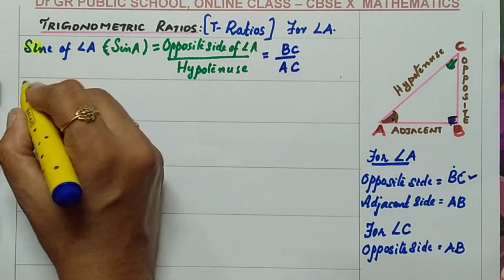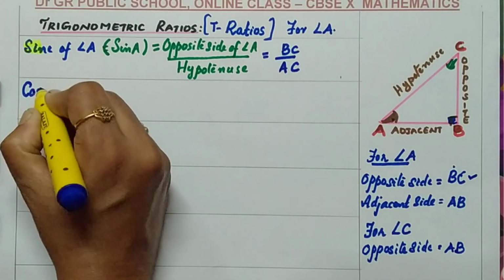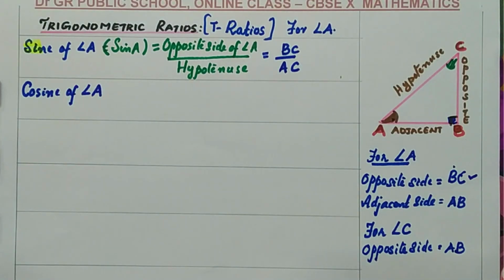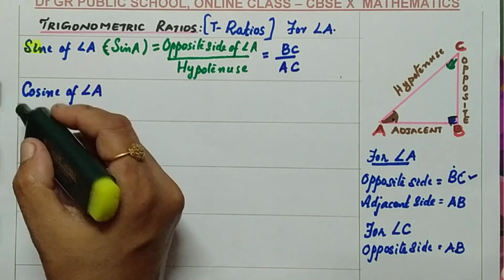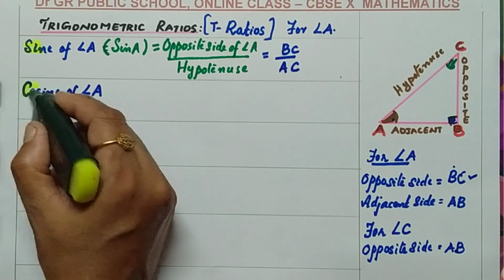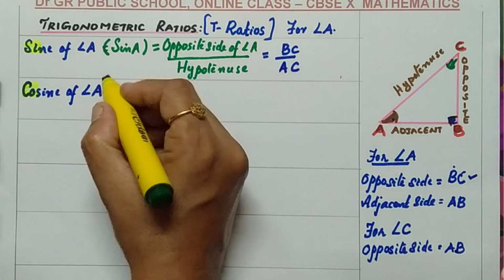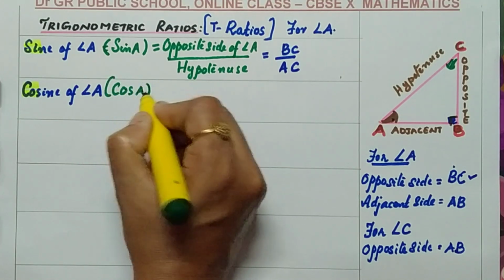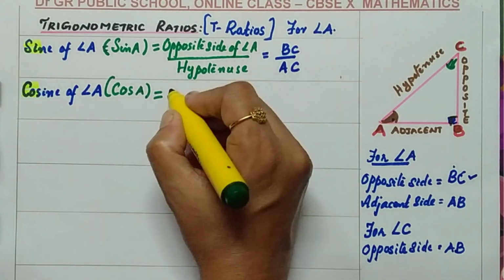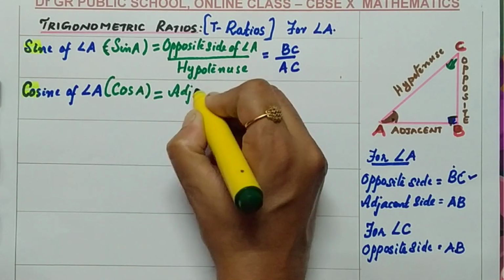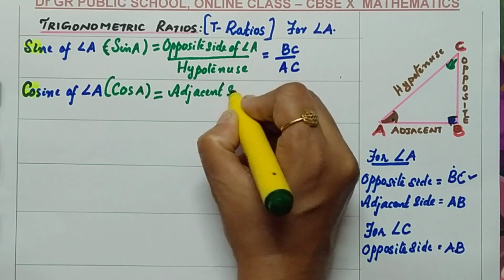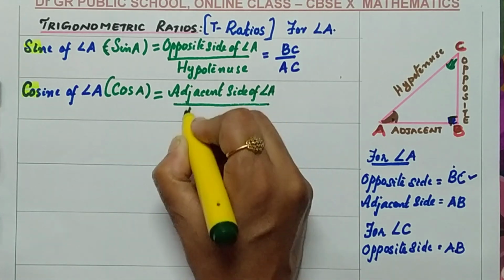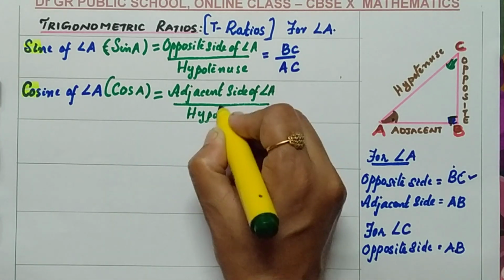Consider the second trigonometric ratio, cosine. Cosine of angle A. Cosine of angle A in short can be called cos, three letters, cos. So, in short we can write cosine as cos A. The formula for cos A is equal to the adjacent side of angle A by the hypotenuse. This is the formula for cos. You need to learn this by heart.